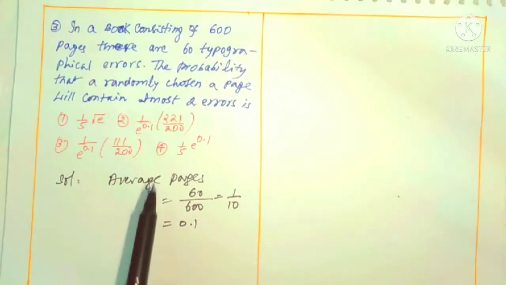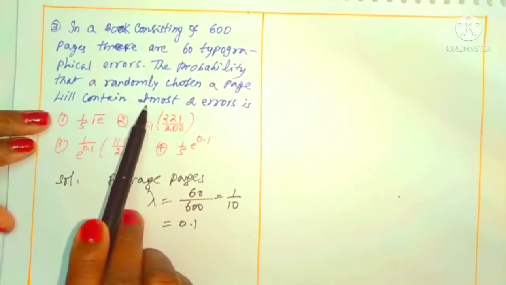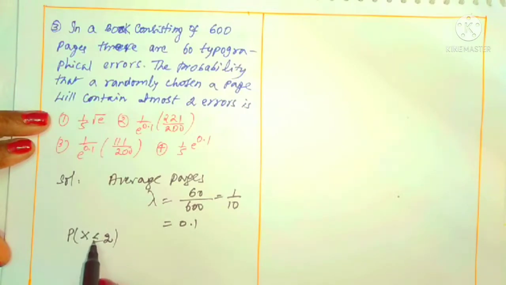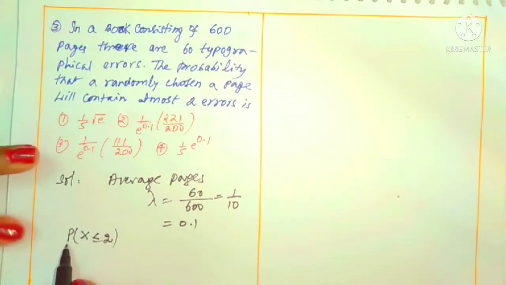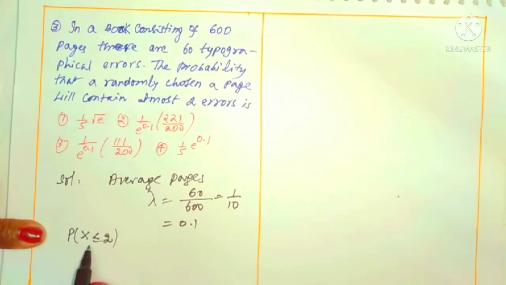So what probability is being asked? The probability that a randomly chosen page will contain at most 2 errors. At most means maximum 2 errors. We can take all values less than 2, but 2 is the maximum. That is the meaning of this symbol. The notation P of X less than or equal to 2 means the probability of at most 2 errors.